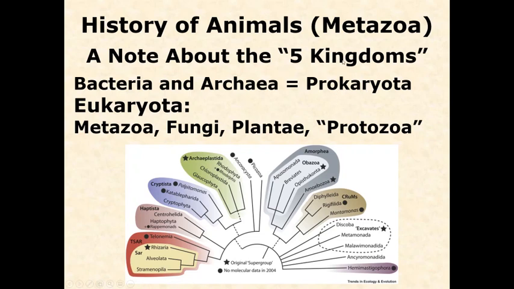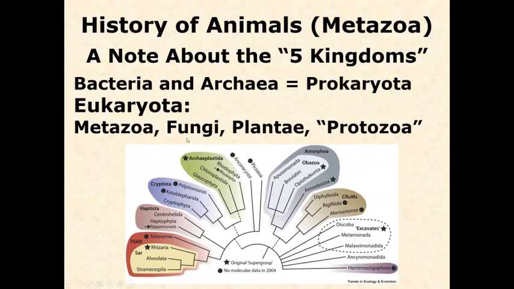Before we do that, I want to make a note about the five kingdom system. You may have learned this in high school biology or in introductory biology. Most textbooks in most classes now have moved away from this because it is not a good system of classification. So the five kingdoms, which are sometimes still taught, are the prokaryotes, which are actually made up of two domains, the bacteria and archaea, and then the third domain, eukaryotes, which is composed of five quote-unquote kingdoms. Again, this is not really a valid way to classify, but I just want to make sure you're clear.